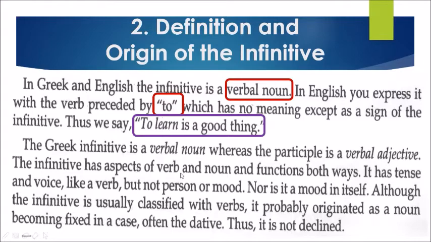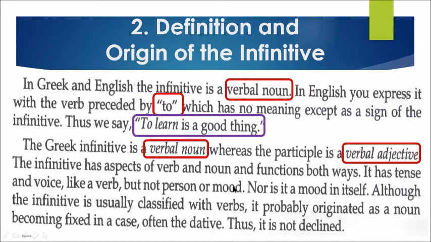The Greek infinitive is a verbal noun, whereas the participle is a verbal adjective. The infinitive has aspects of verb and noun and functions both ways. It has tense and voice, like a verb, but not person and mood.